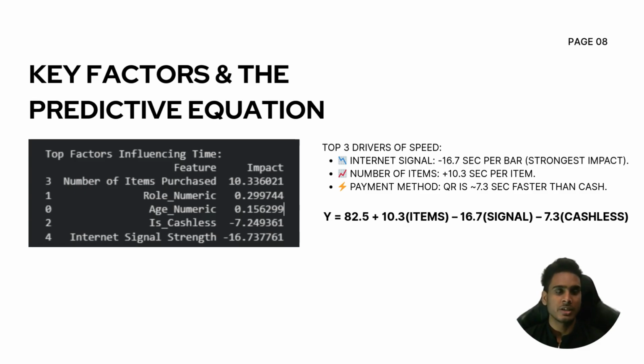Our model generated a mathematical equation to predict wait times. The most surprising finding was the coefficient. Internet signal has the strongest negative impact, proving that gaining just one bar cuts wait time by nearly 17 seconds. We also found that age has almost zero effect, disproving the myth that older users are slower. The real bottleneck is the network, not the person.